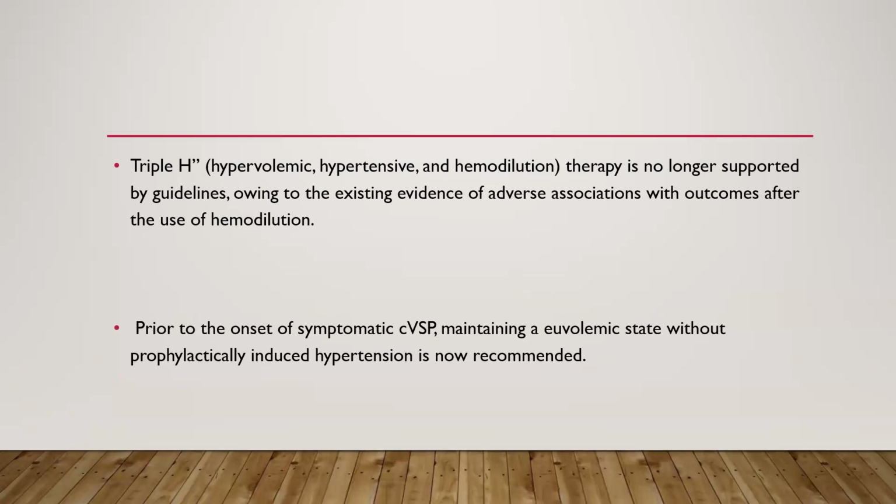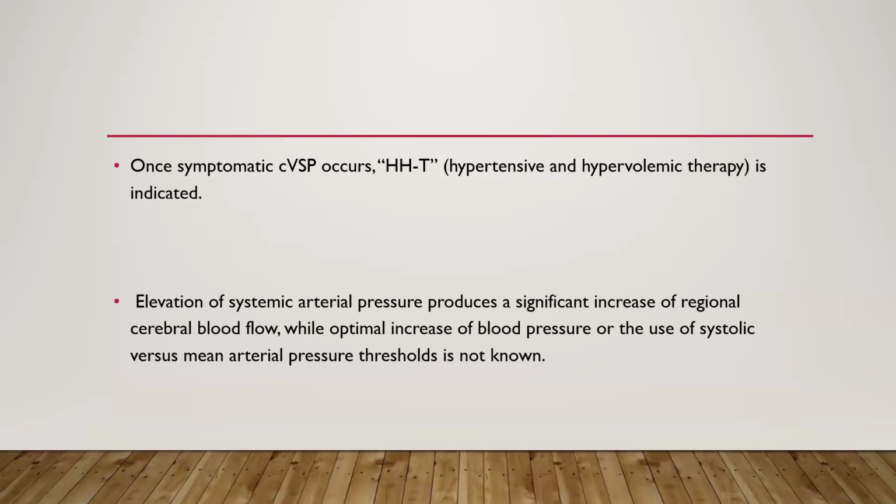Now, the triple H therapy, that is hypervolemic, hypertensive, and hemodilution therapy, is no longer supported by guideline, owing to the existing evidence of adverse outcomes associated with the use of hemodilution. Prior to the onset of symptomatic vasospasm, maintaining the euvolemic state without prophylactically induced hypertension is now recommended. Once symptomatic vasospasm occurs, then hypertensive and hypervolemic therapy is indicated.